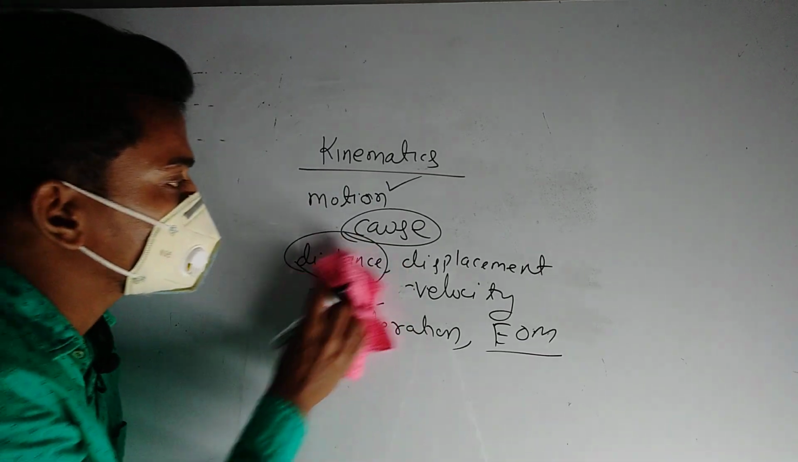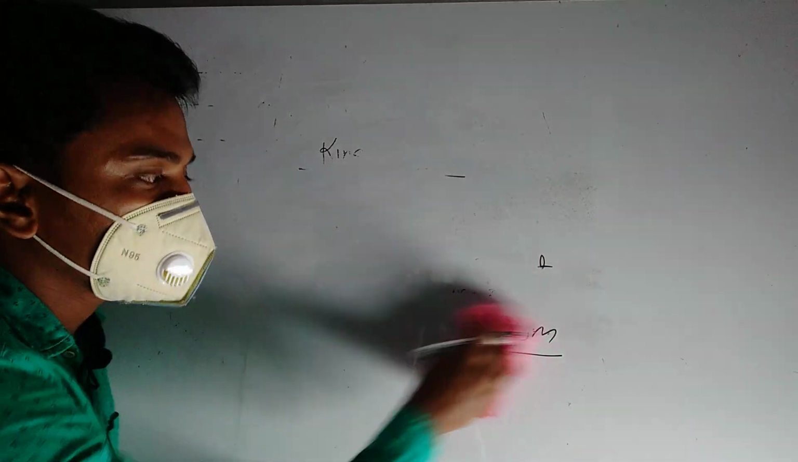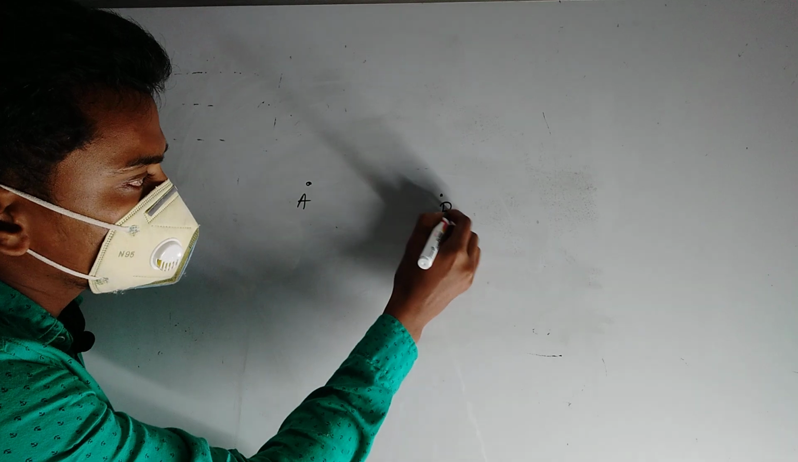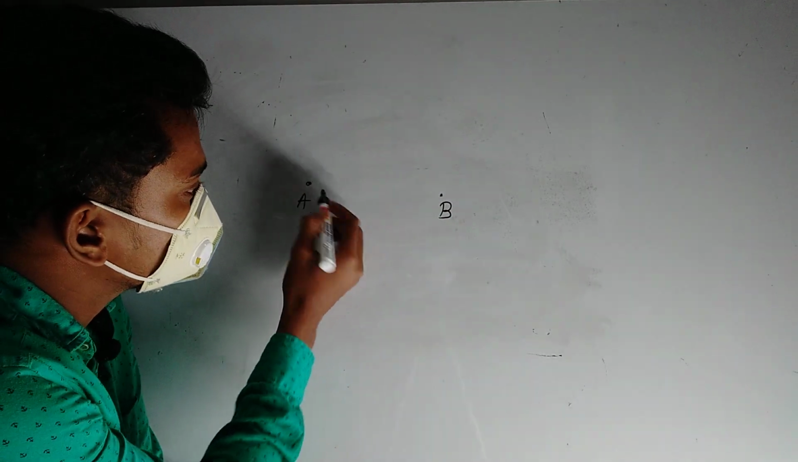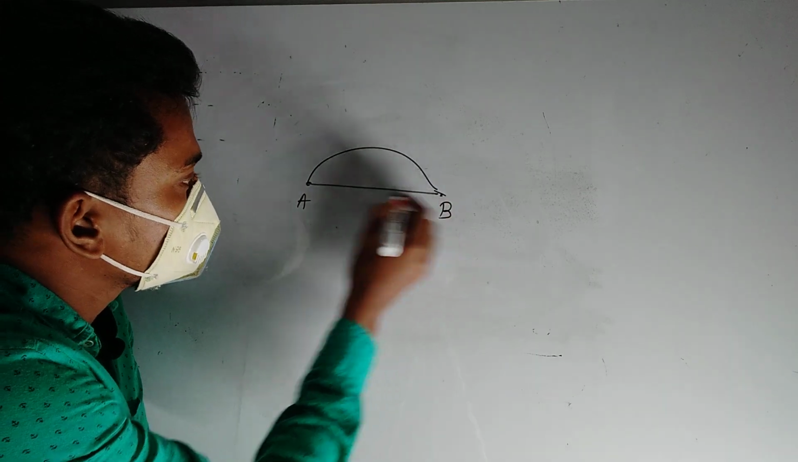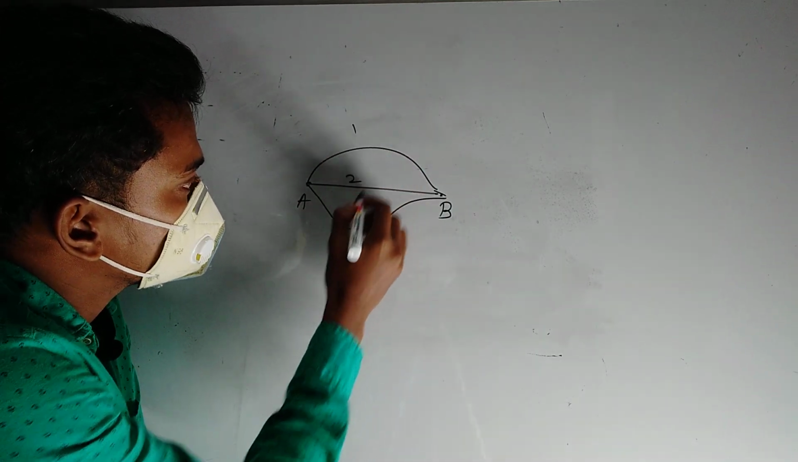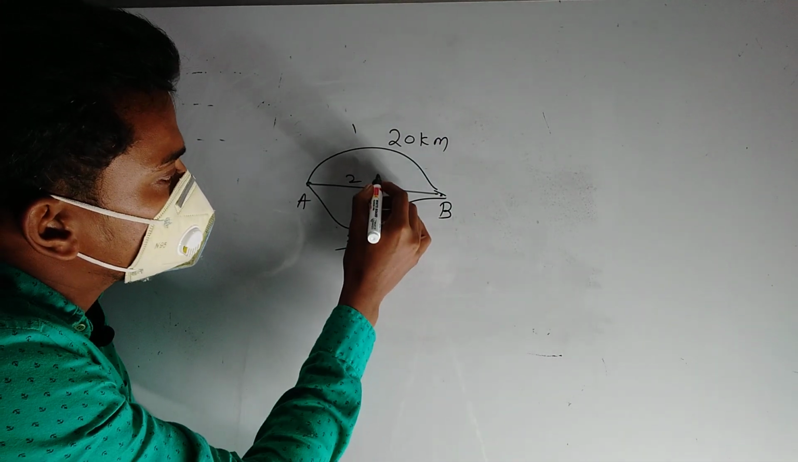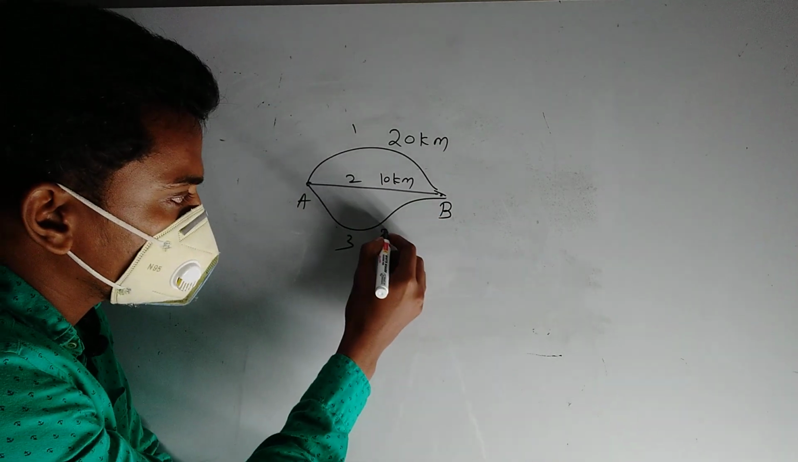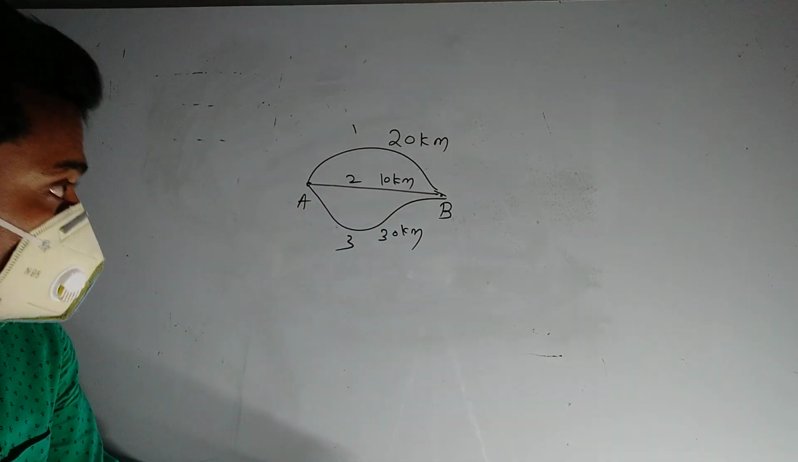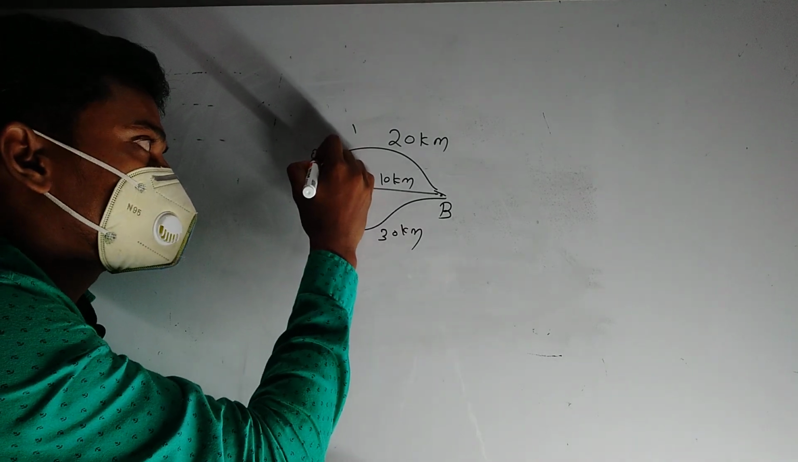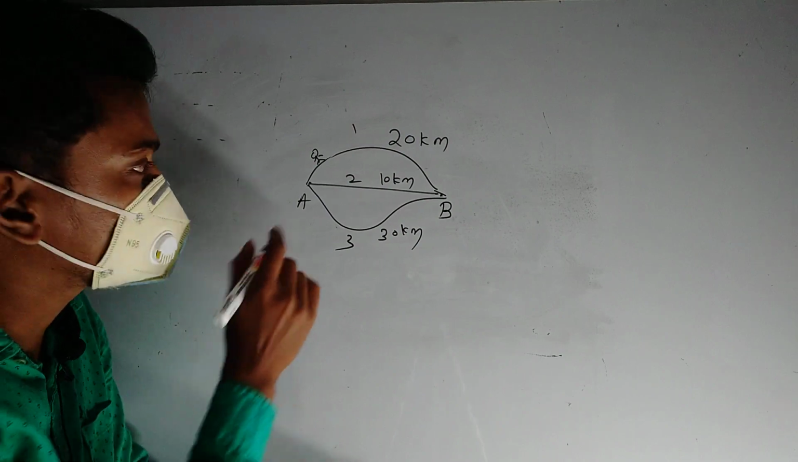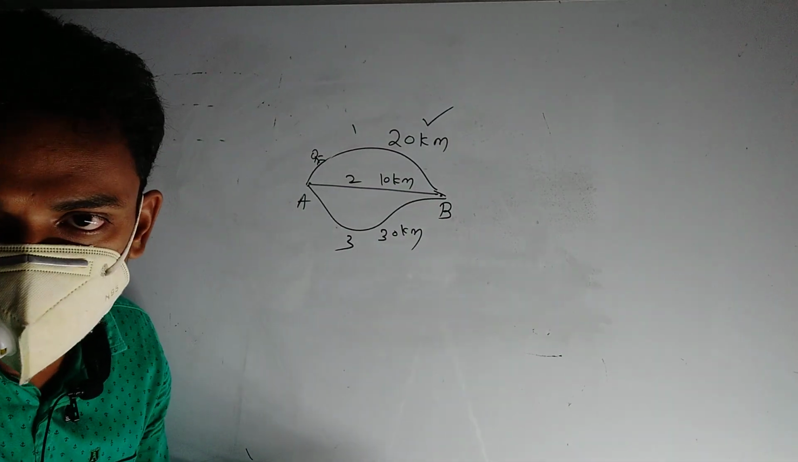First of all, the distance and the displacement. What is the difference between distance and displacement? Suppose a person walks from point A to point B. Suppose there are three different paths: path 1, path 2 and path 3. Path 1 is 20 kilometers, path 2 is 10 kilometers and path 3 is 30 kilometers. If the person walks along path 1, then the distance covered by the person is 20 kilometers.